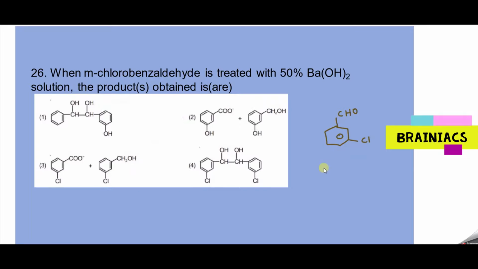You can see here it is going to undergo the Cannizzaro reaction. So what you will get basically, one of them will be oxidized, so you will be getting something like this, COO minus and Cl, and the other will be reduced. That means it is undergoing a disproportionation reaction, so you will get CH2OH, with the chlorine at the meta position. So option 3 should be the correct answer. Good.